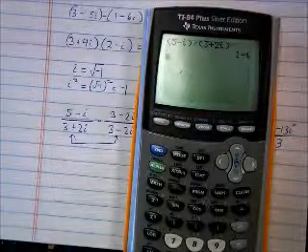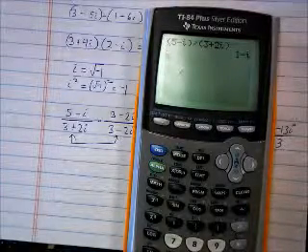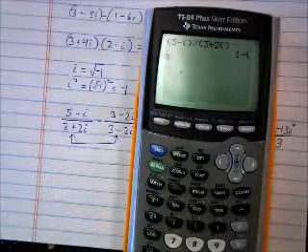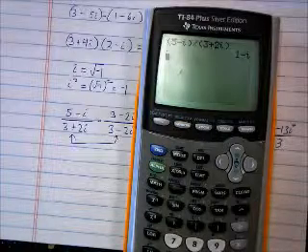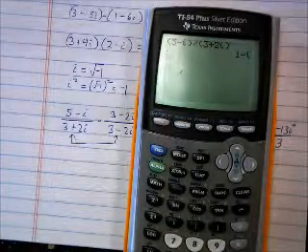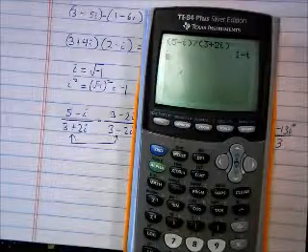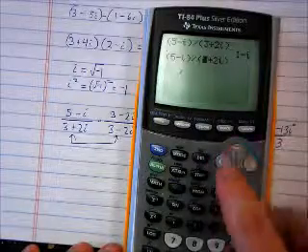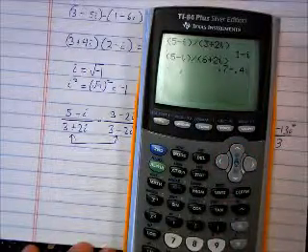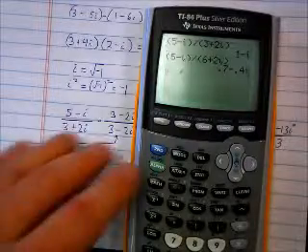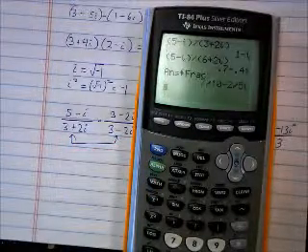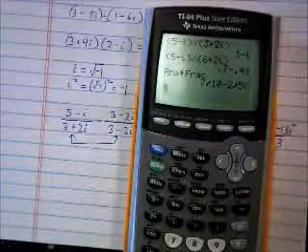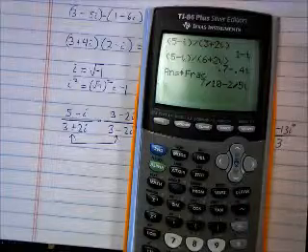And in this case, the answer turns out to be very nice because we didn't end up with a fraction. Normally, when you divide complex numbers, you're going to get some sort of decimal things. What would you do if you got some sort of decimal thing? Hit math, enter, enter, and turn it into a fraction. Okay? Let me just make up a different one. What if I did 6 plus 2i there? See how it gives me decimals? I would just go math, enter, enter, and it will turn them into fractions for me. Okay? So everything we did in this section, you can do it on your calculator.